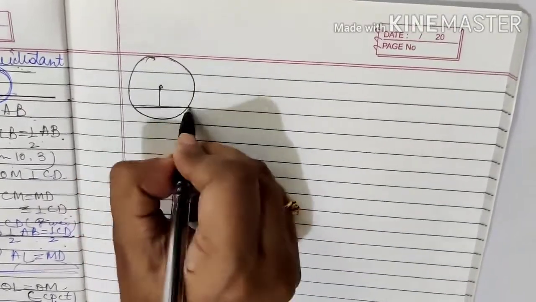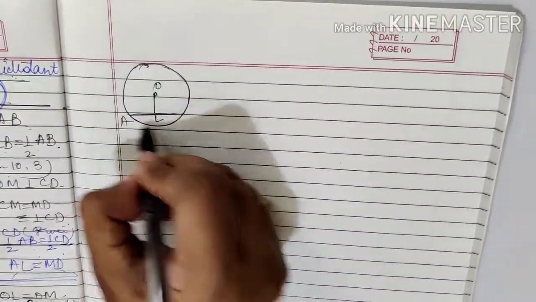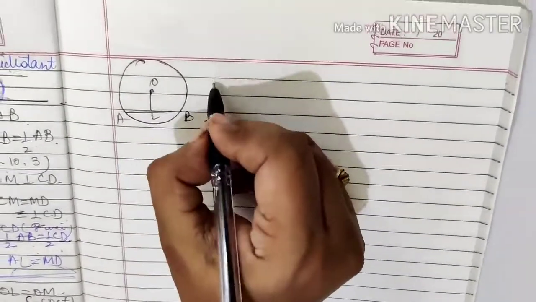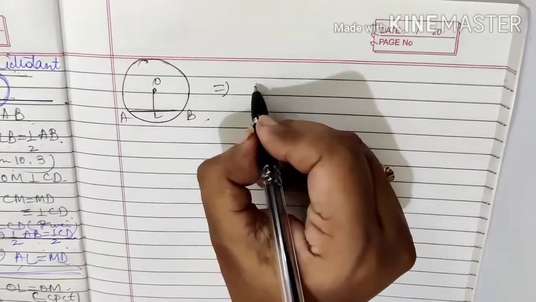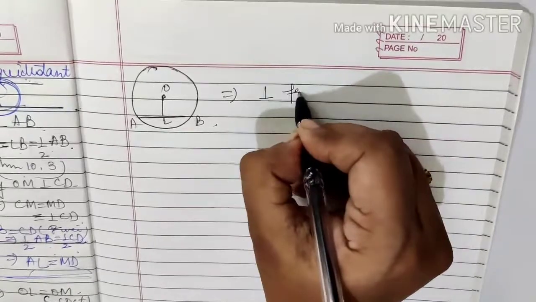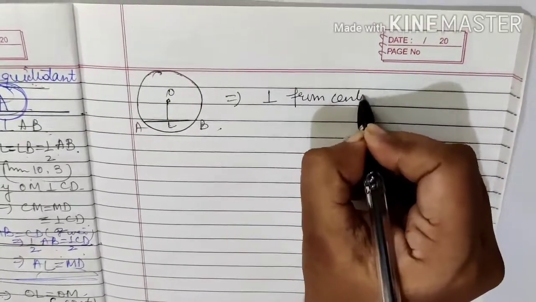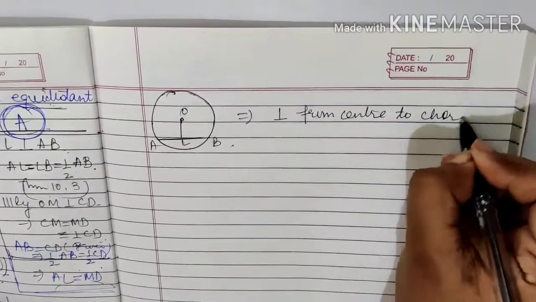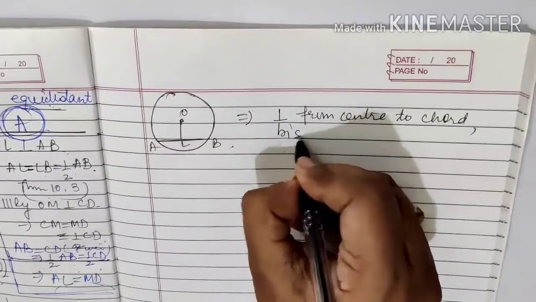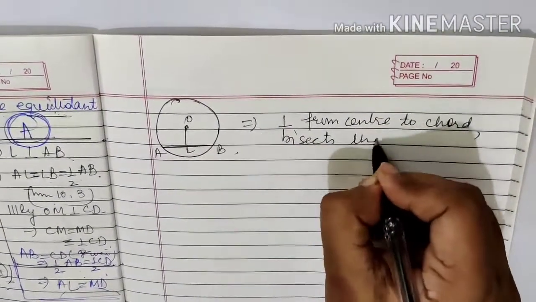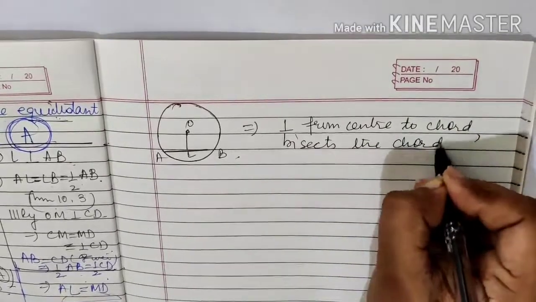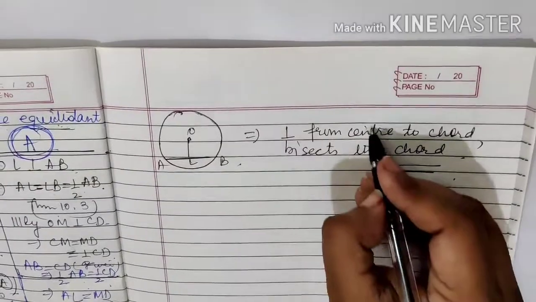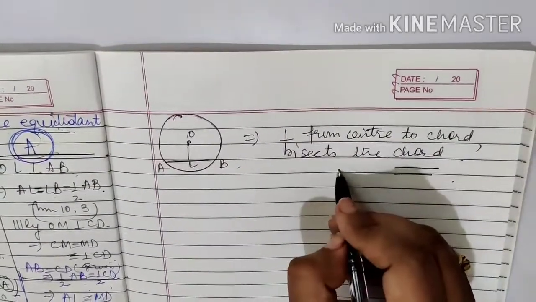Now to sum up what we said: if in a circle a perpendicular is drawn from the center to the chord, this implies that the perpendicular from center to chord bisects the chord. This is a very important result that we are going to use. Perpendicular from center to chord bisects the chord.